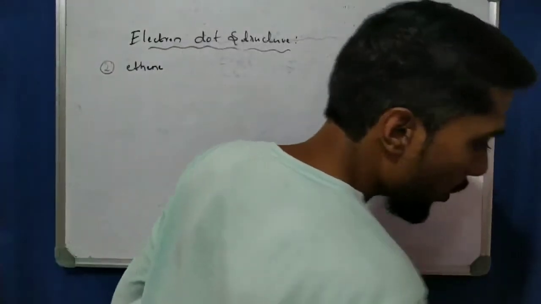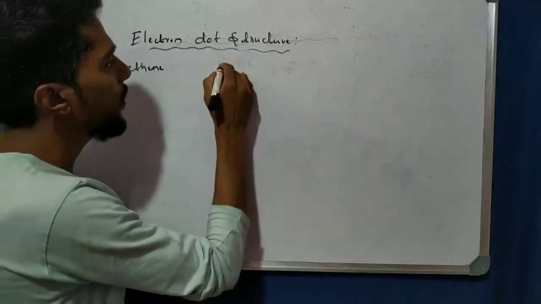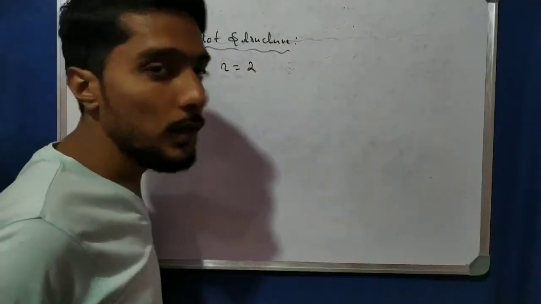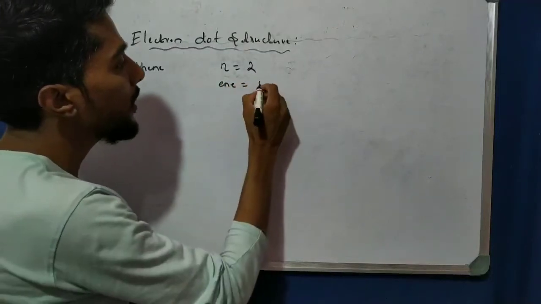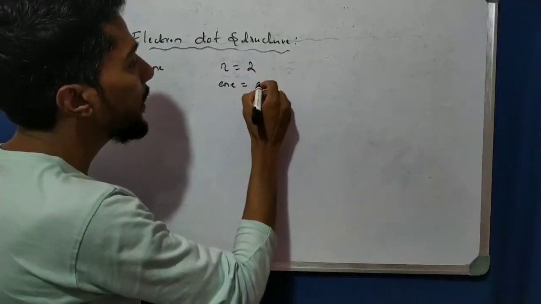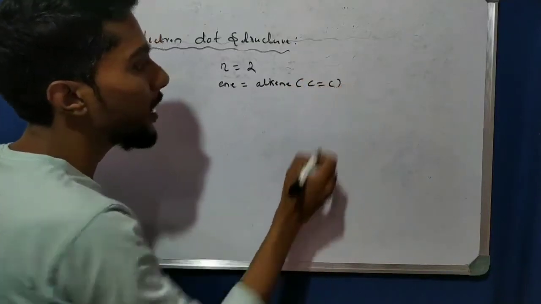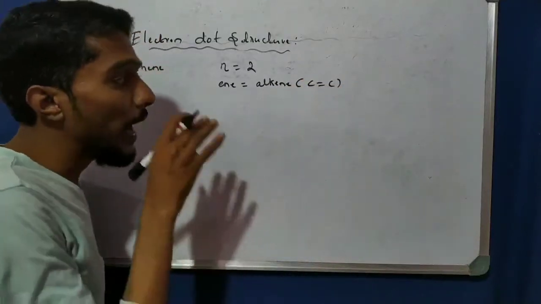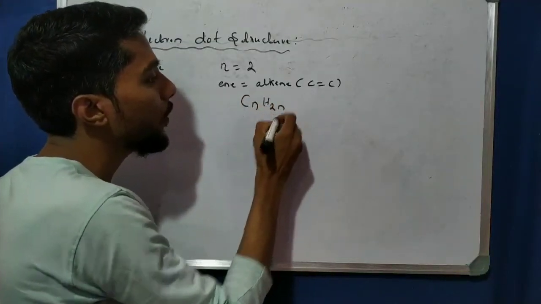We are not required to memorize. You understand, thinking E is nothing but 2 carbon, right? N is equal to 2 carbon. Now it is E and E, E and is equal to what? That is unsaturated. That is what? Alkene. Alkene is equal to double bond, carbon double bond. So now if it is alkene, the general form of alkene is CnH2n only.